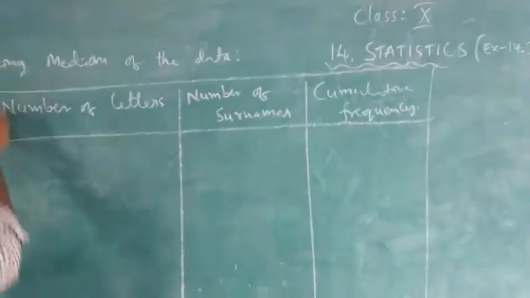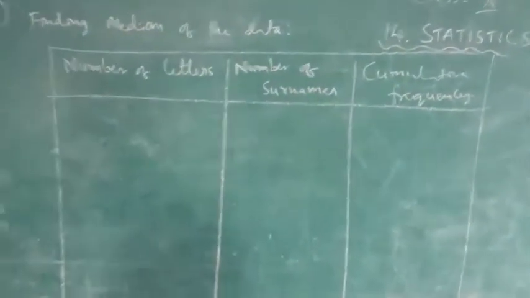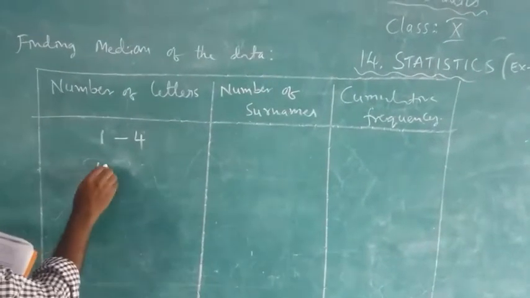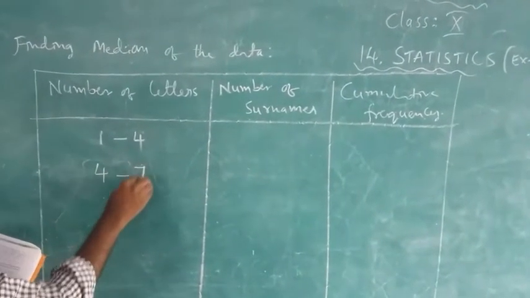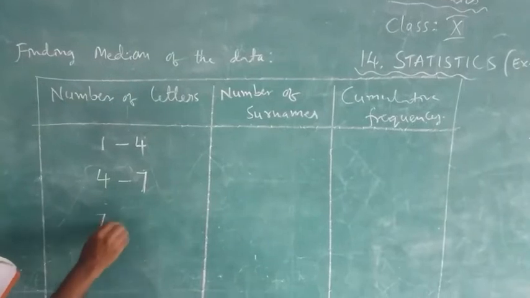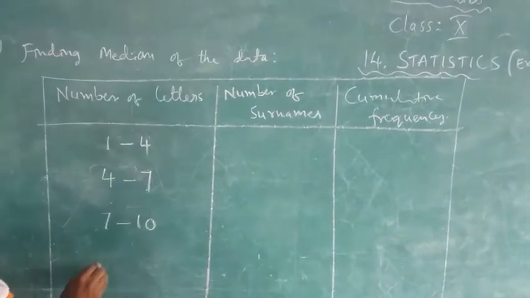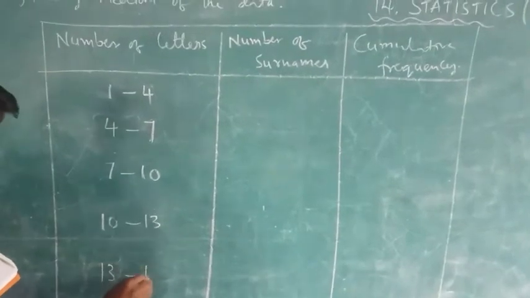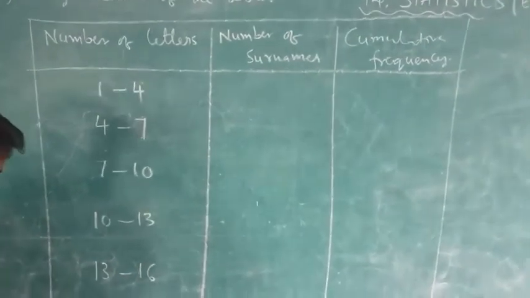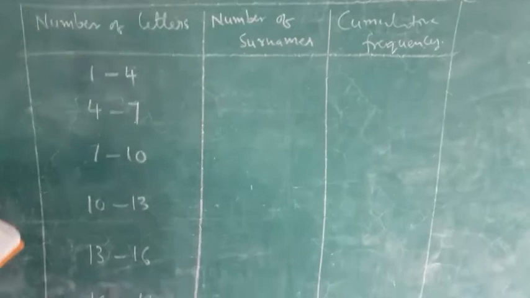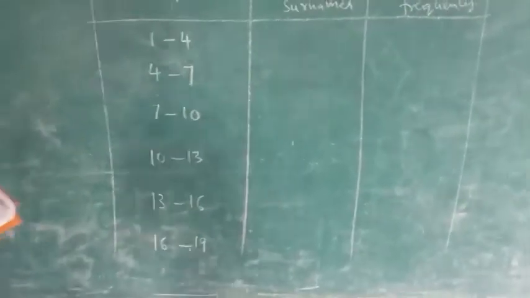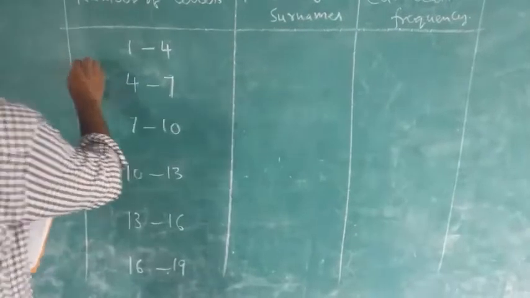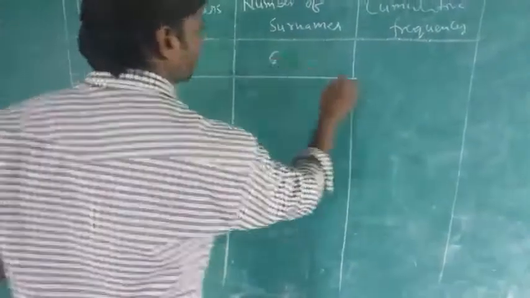Okay, children. Now, number of letters. What is given here? First one 1 to 4. Next one is 4 to 7. And next one 7 to 10. Next is given 10 to 13 letters. Next one 13 to 16 letters. Next one 16 to 19 letters. How many number of surnames are there here? First one, that is 6 surnames are there here.